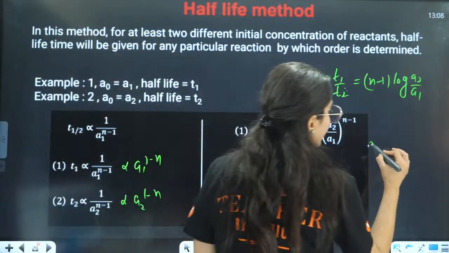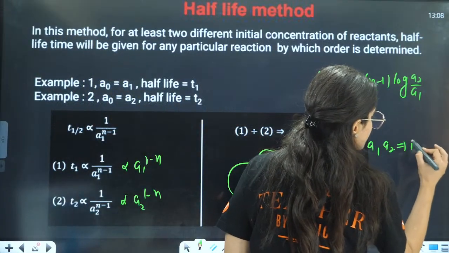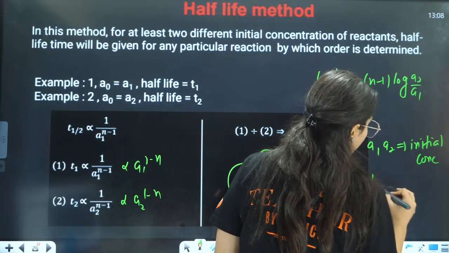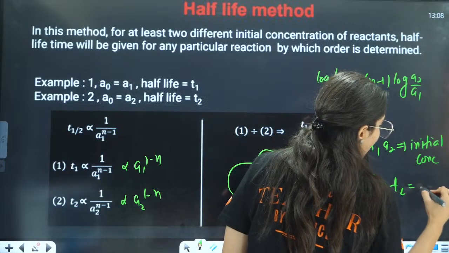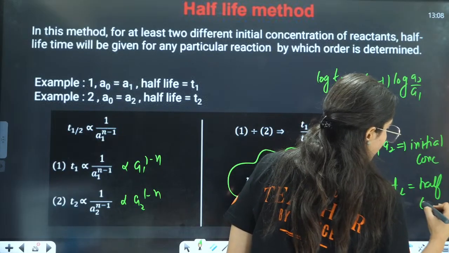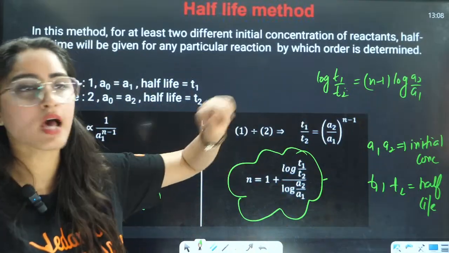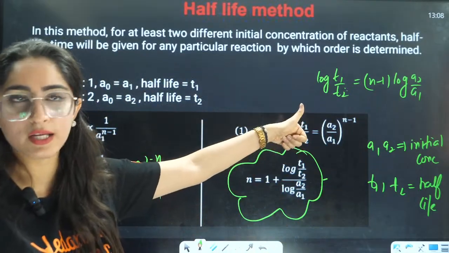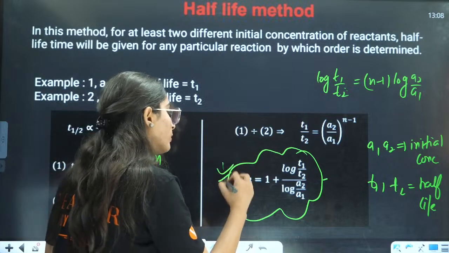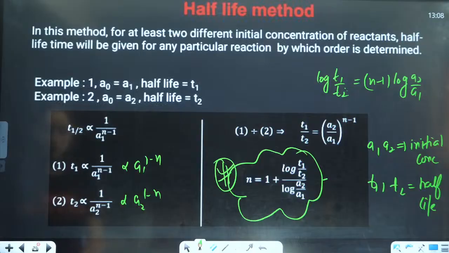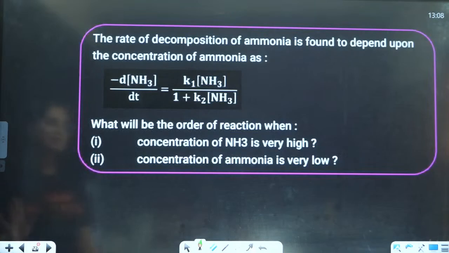So A1 and A2 are initial concentrations, and T1 and T2 are half-lives, right? If for two sets the half-life and initial concentration are given to you, this is how you will solve for the order of the reaction.